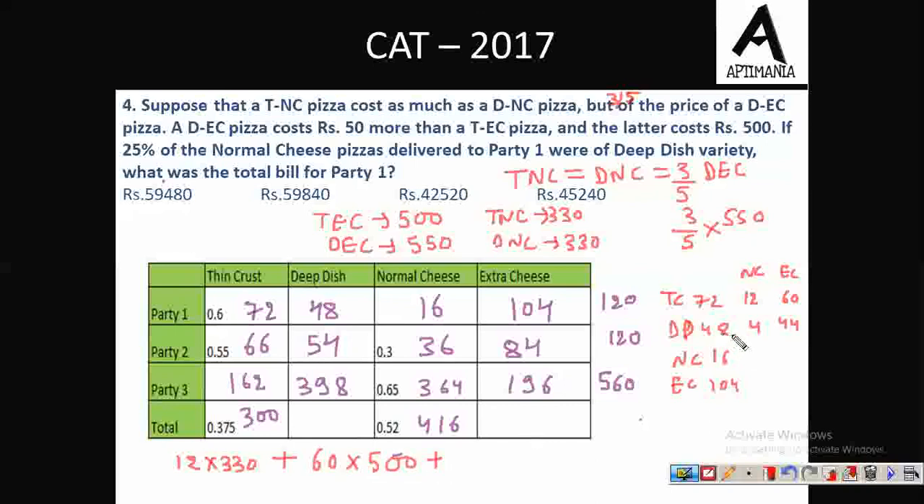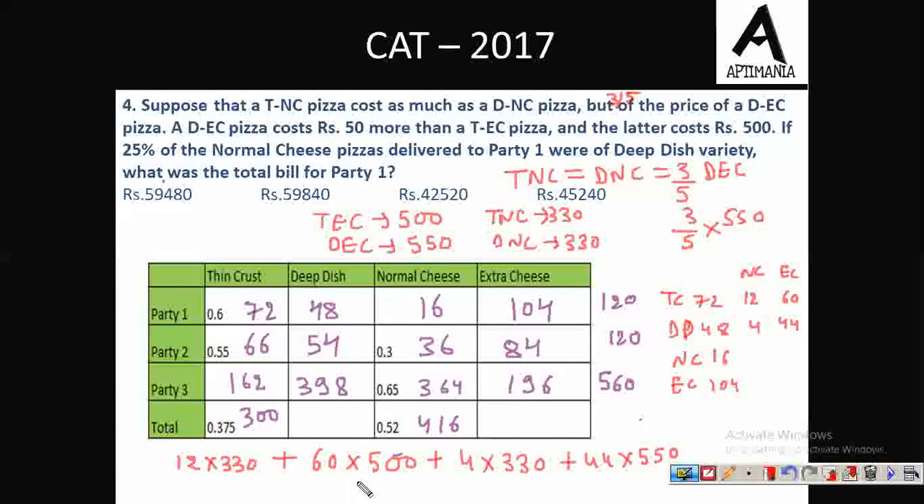Further, 4 DNC. DNC is deep dish with normal cheese. So that is 4 and the price of DNC is 330 rupees. Further, the price of DEC is 550 and we have 44 such pizzas. Fine. So this will give us the final answer.